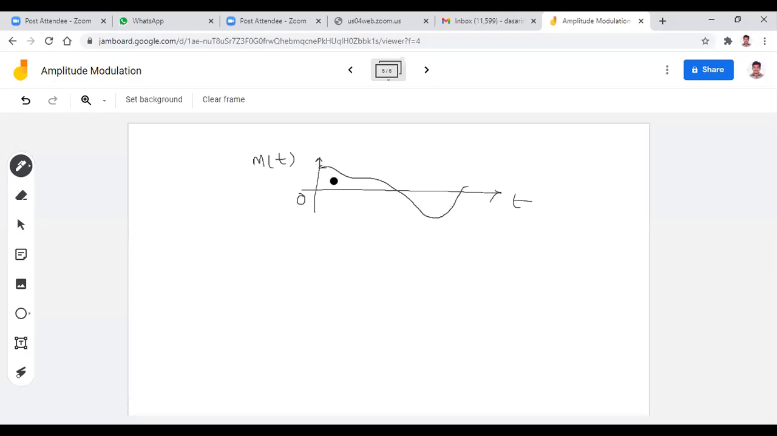Don't think that the message signal is always like this only. The shape of the message signal is as you wish. You can take the message signal as a single frequency also. In the previous class I told you that is known as single tone modulation. But here I don't know the exact shape of the message signal. Just assume the message signal like this. Don't fix the shape of the message signal here, okay? This is the shape of the message signal, or you can say this is figure 1. It is a message signal, also known as the modulating signal.